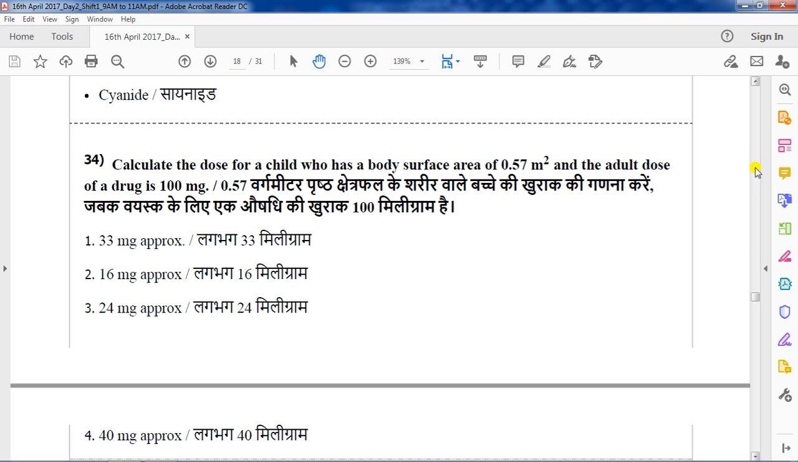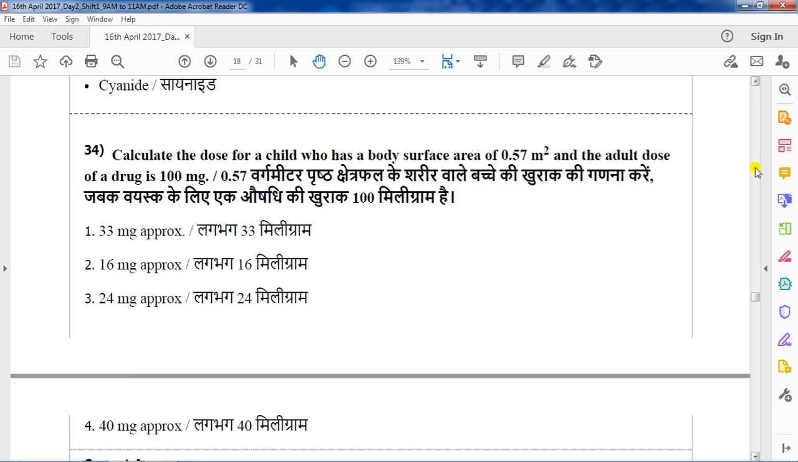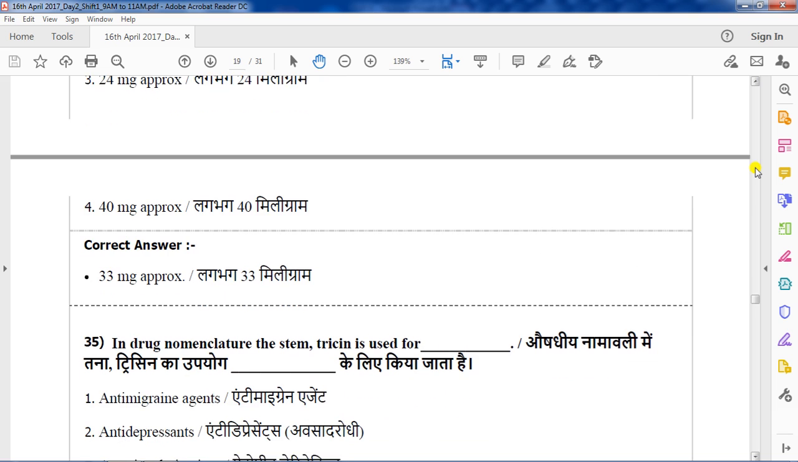That will be approximately 33 milligram. So the correct answer is option 1. Option 1 is the correct answer.